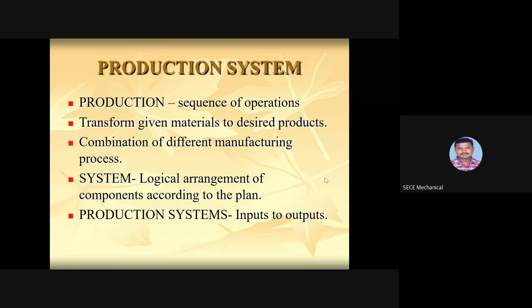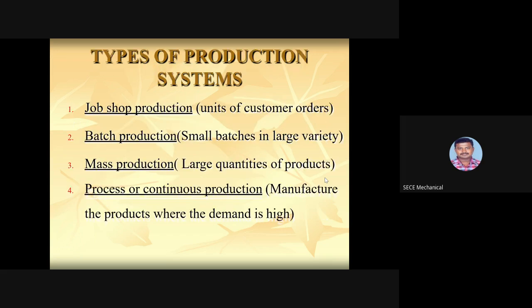From raw material stage to finished goods or desired output, definitely we should have some plan. The plan is nothing but from raw stage to finished stage. So we are going to do some micro level planning on how to complete these operations to achieve the targeted or desired product. That is called inputs to outputs. So this is the production system.